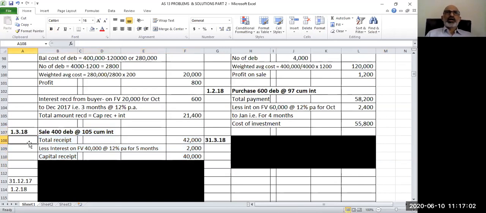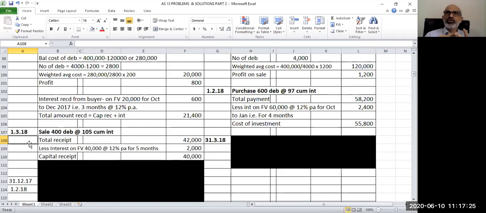400 debentures at 105 cum interest. So my total receipt is 42,400 into 105. Now on 40,000 face value, I will have to find out the interest. The sale is taking place on 1st of March 2018. The last payment of debenture interest was on 30th September.